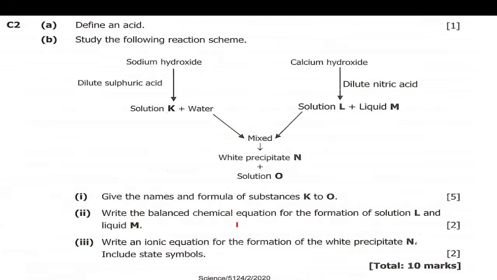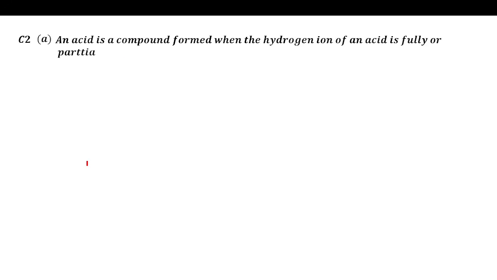Okay, so now that we have read, we'll start with the one where they are saying define an acid. An acid by definition is a compound formed when the hydrogen ion of an acid is fully or partially replaced by a base or metallic ion.